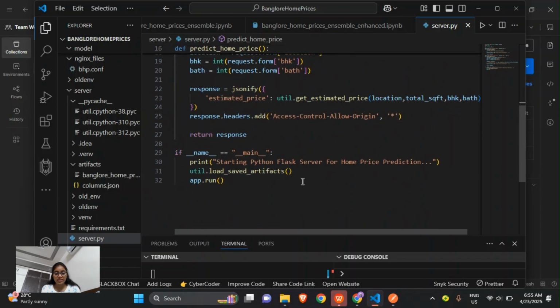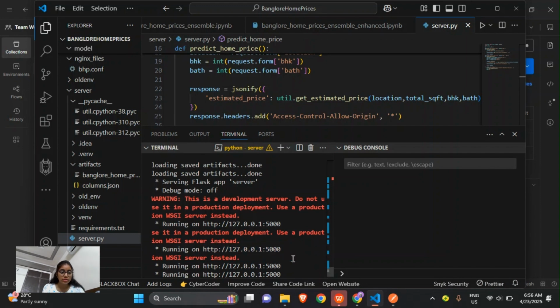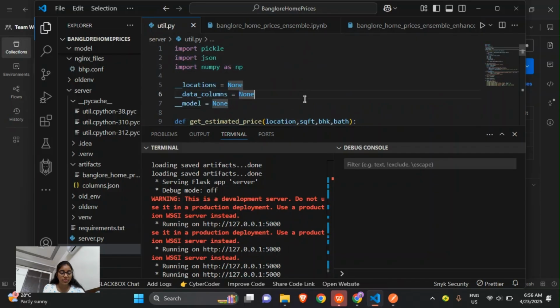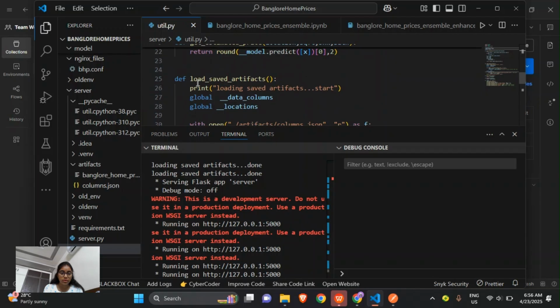This Flask is running on this server, HTTP 127.0.0.1. So here the utils module is present, where it has the functions and modules for the logic of the machine learning model, like get estimated price and also load saved artifacts. This loads the trained model and also does the necessary data manipulations when the server starts.